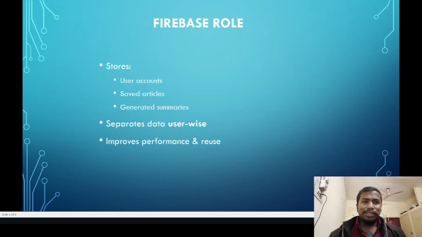The main role of Firebase in my system is that it stores the user accounts and also saves the articles saved by specific users in their own accounts, and also the summaries of the news saved in their account or their ID. It separates all users from one another. It means that every user has their own choice to select their category and save the news.